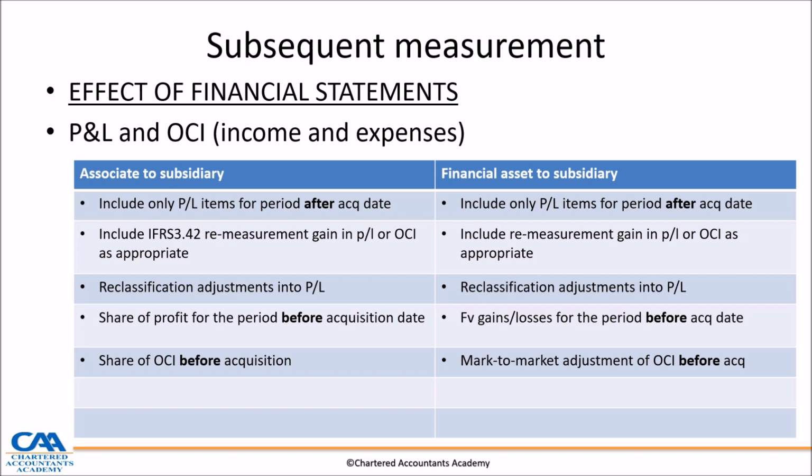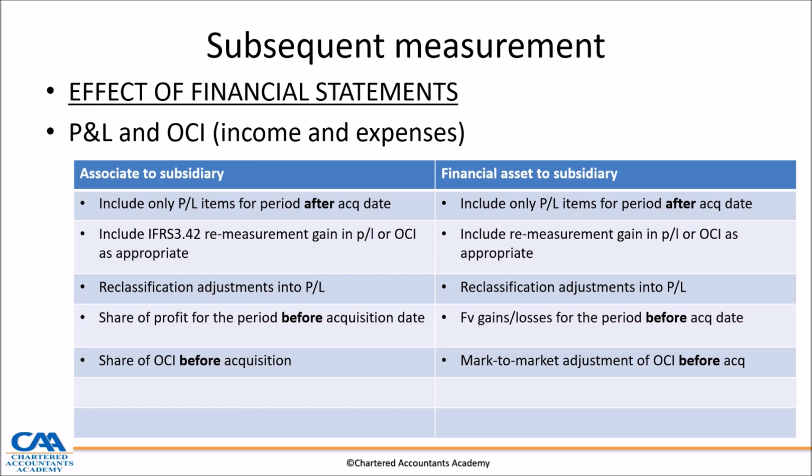But if it's a financial asset to subsidiary, on the right-hand column, we only include P&L items for post acquisition. So same example, our year end is 31 December, we acquired control on 1 July. So it's a subsidiary for 6 months. So we only include 6 months of revenue, expenses and OCI items at 100%.